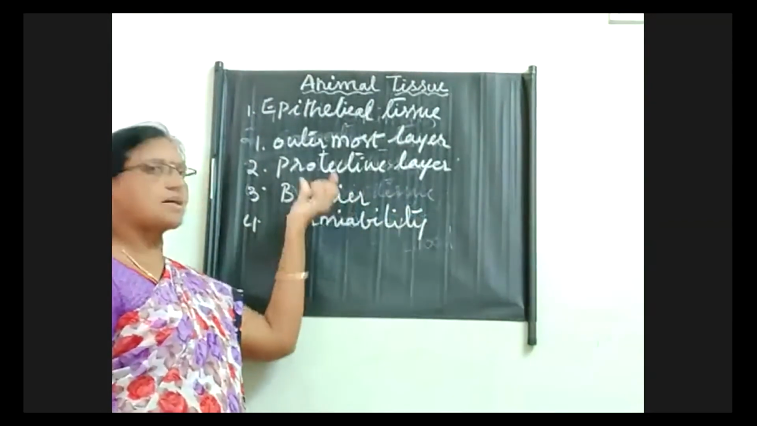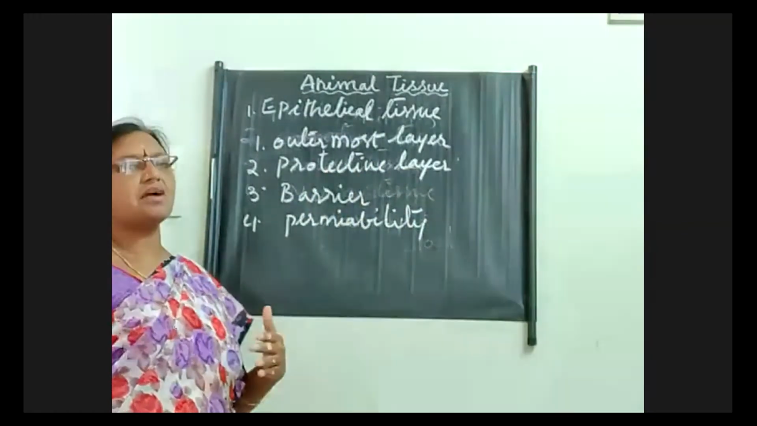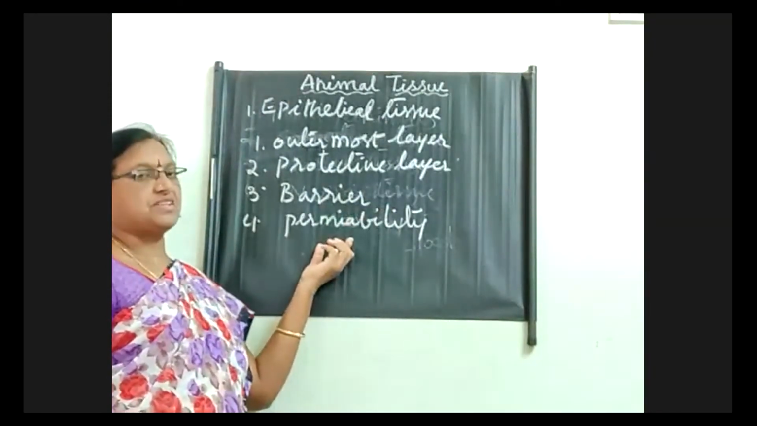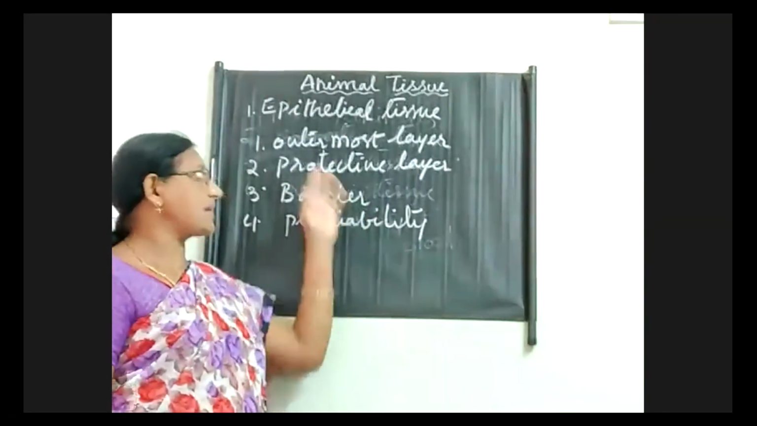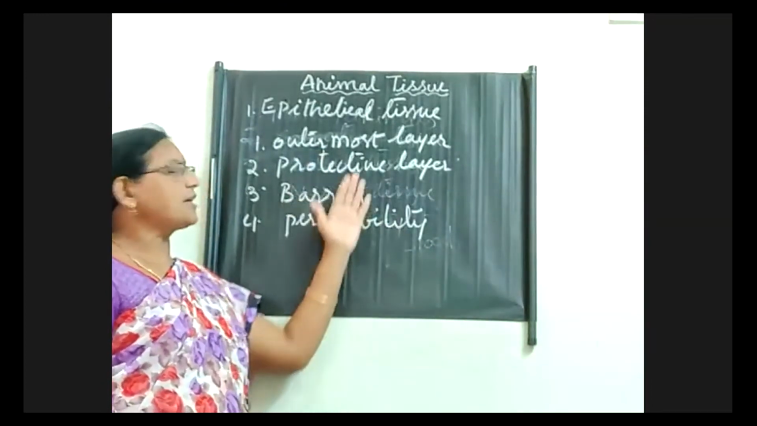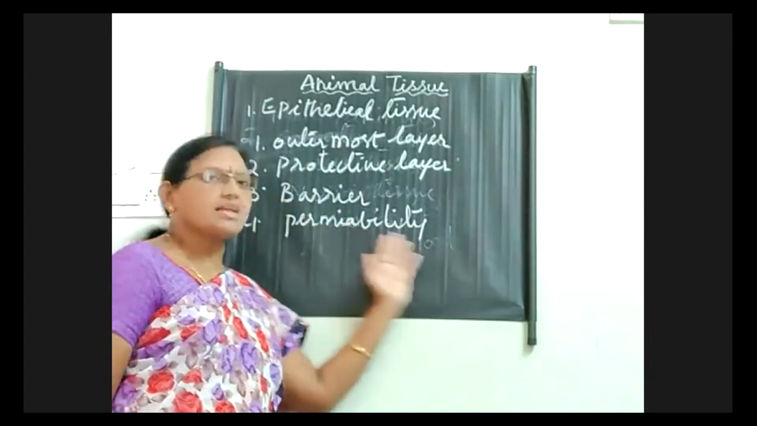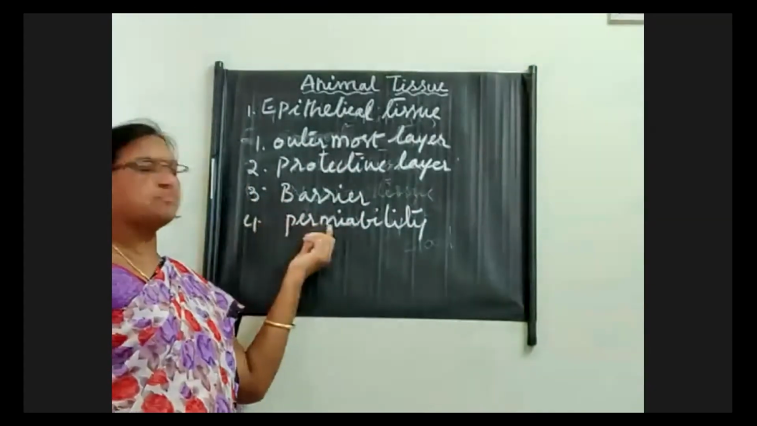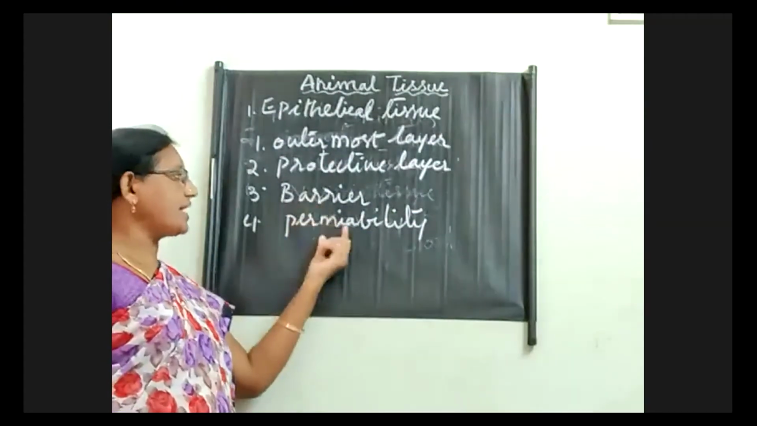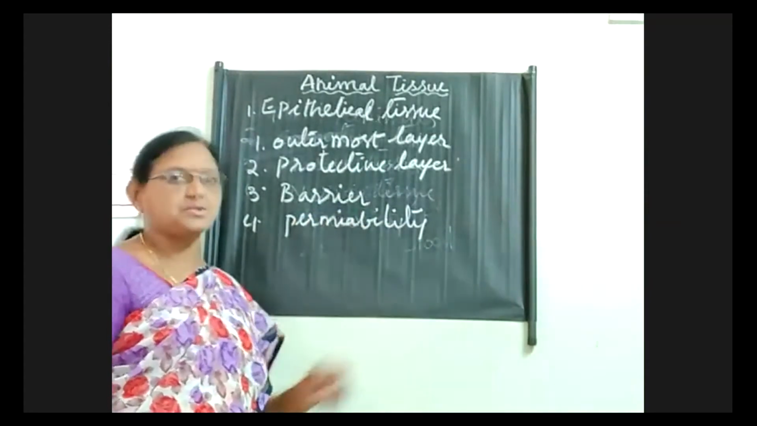So it acts as a barrier between the two internal organs to separate them with their different organization. Okay, then permeability. This is also a very important function by the epithelial tissue, children. So permeability means, so many of the internal organs will have the permeability. It is one of the characteristics. That means they allow the entry or exit of some of the materials.